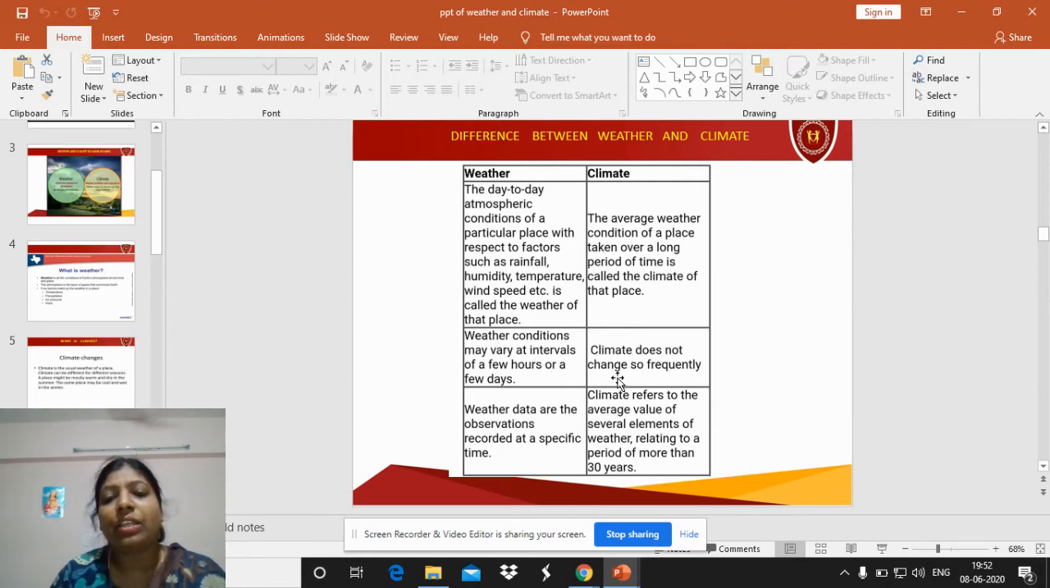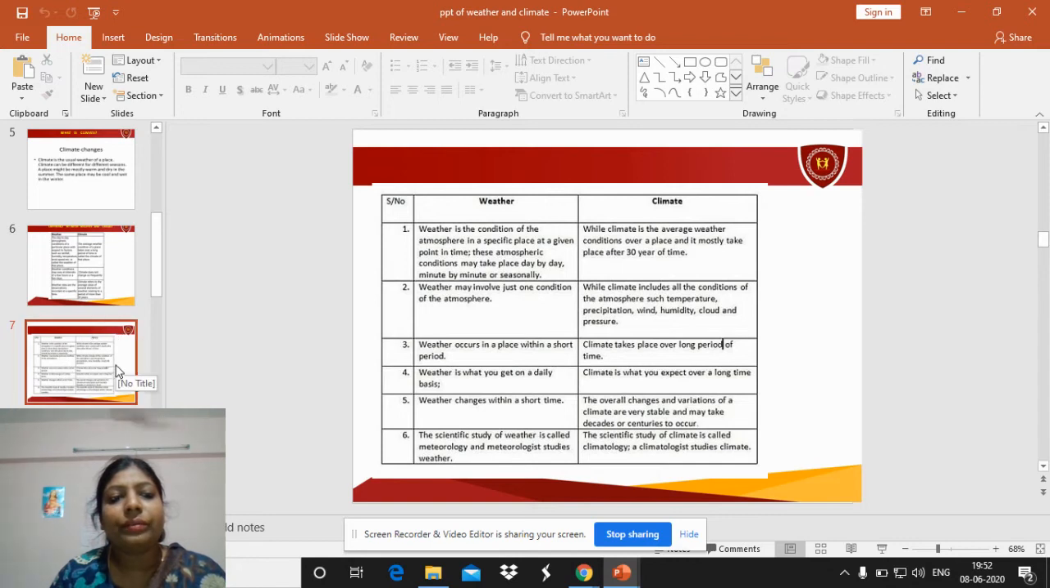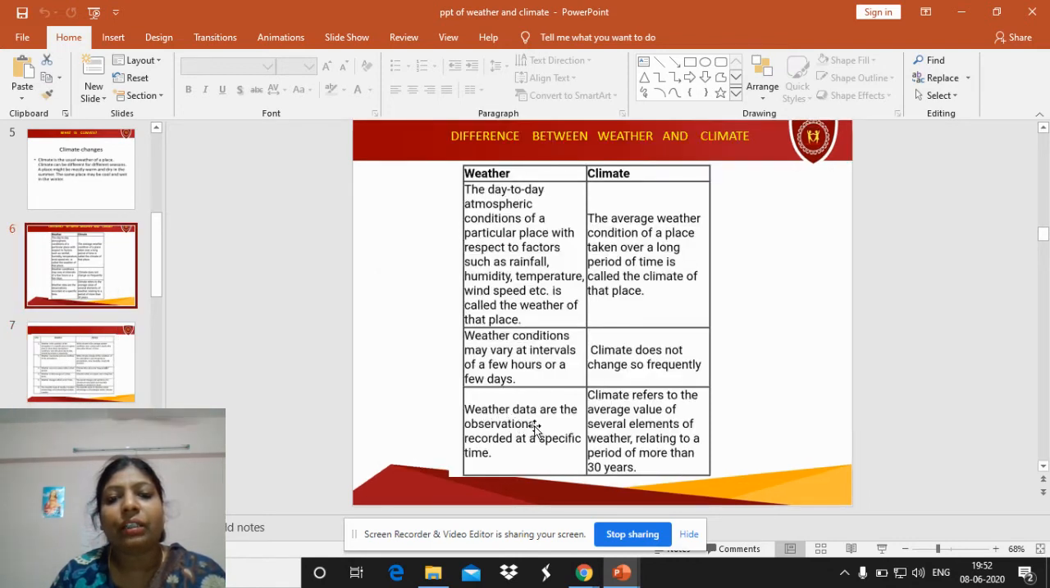But climate doesn't change with such a variation throughout the day. Climatic changes, as I told you before, children, mean the changes in the seasons. Weather data are the observations recorded at a specific time of the day, and climate refers to the average value of several elements of weather during a period of more than 30 years. So mostly climatic data is collected over a large number of years.